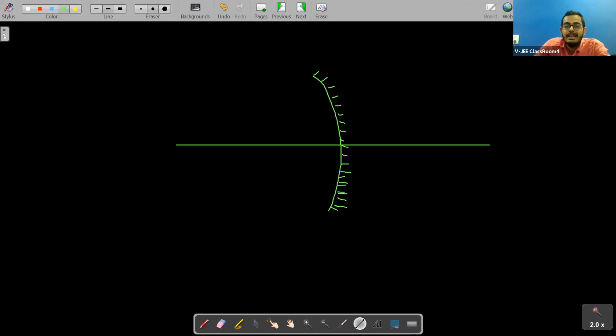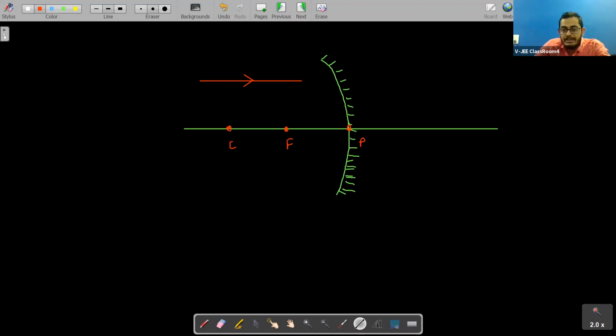So the sign convention says that you see, if this will be the direction of incident ray, right? This will be the direction of incident ray. This point is what, student? This is the pole. This will be the focus, and this will be the center of curvature, right? So, what is this length called, student? Do you know? This length is the radius of curvature, capital R.